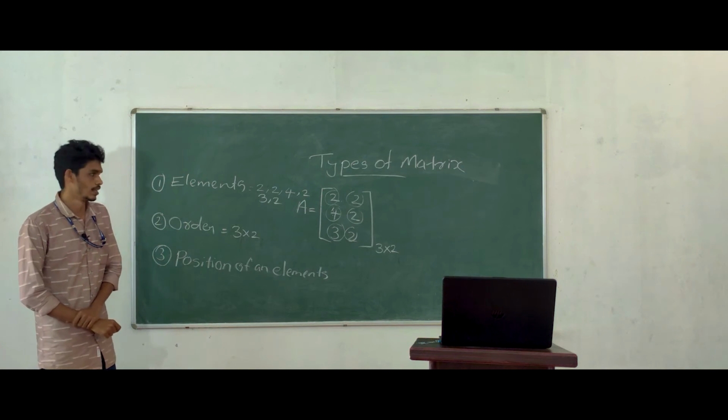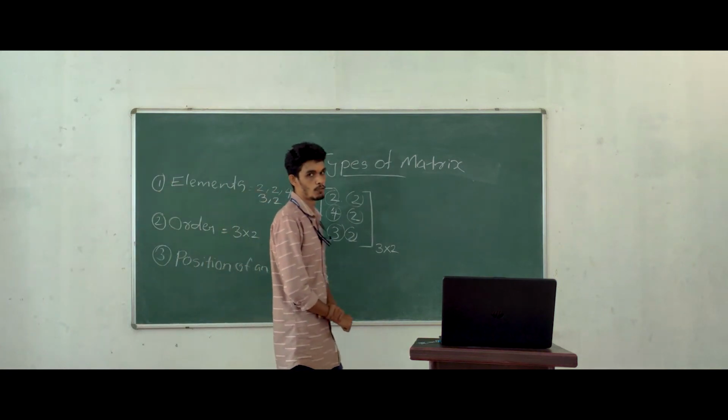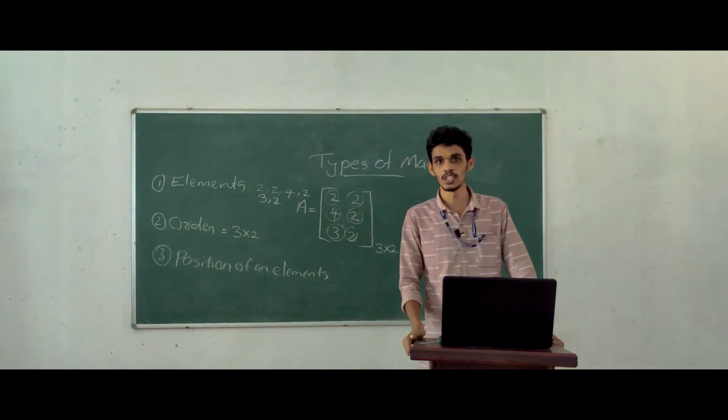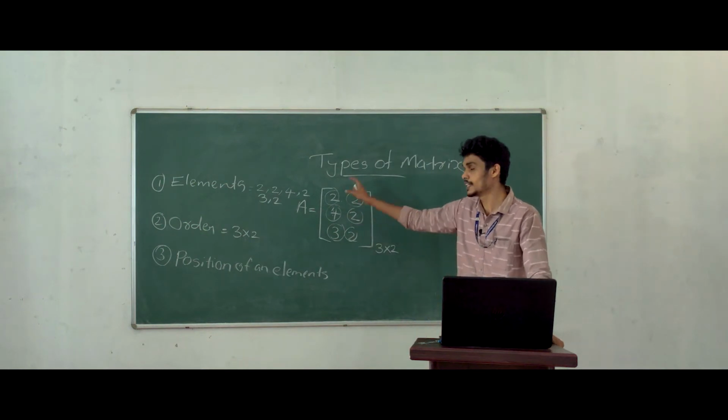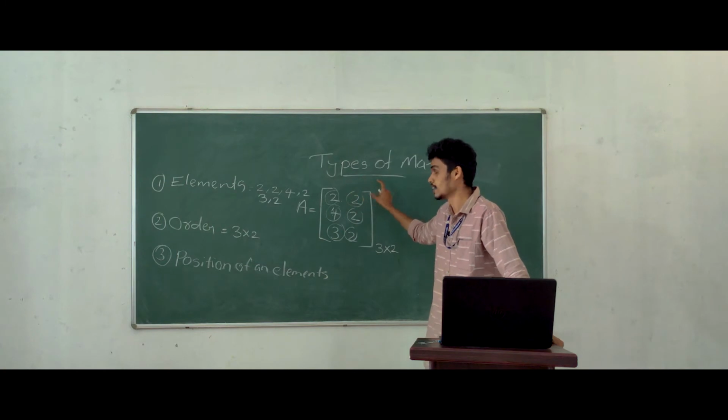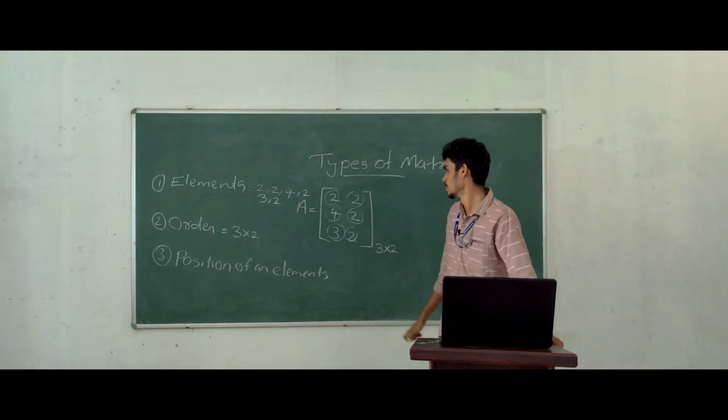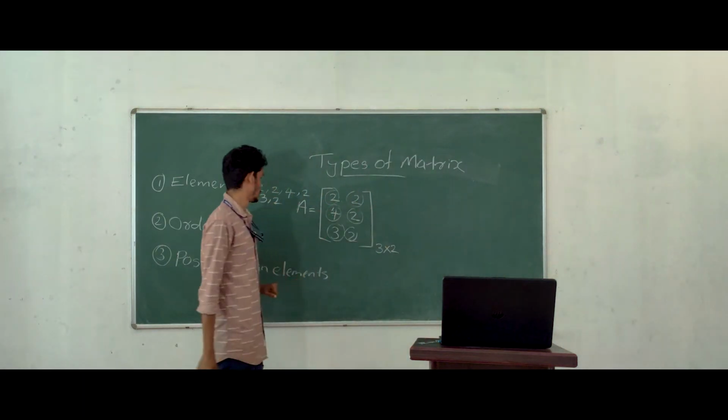Okay. Next one is position of an element. Position of an element means in the case of a matrix, each and every element has a unique position. First element is 2.